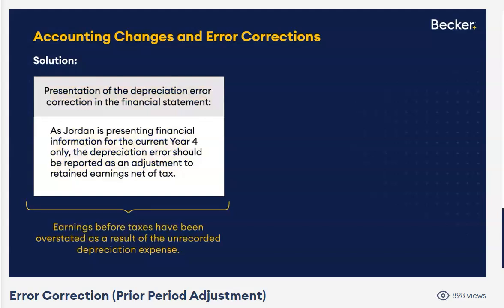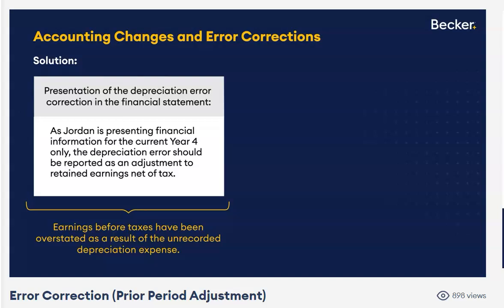A total of $4.5 million of depreciation expense was never recorded. Folks, that means our earnings before tax is overstated by $4.5 million. If they didn't record that expense, then our net income, our earnings before tax, is overstated by $4.5 million. So we've got to adjust beginning retained earnings downwards. $4.5 million, though, is the gross amount.